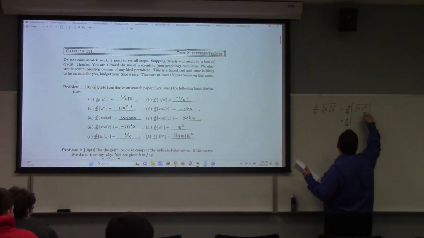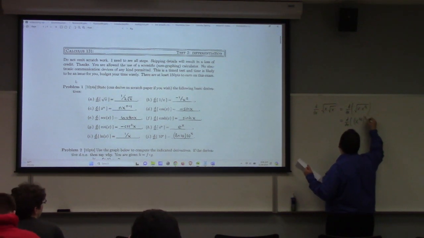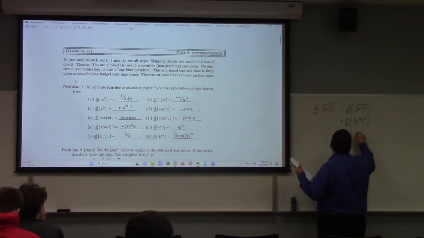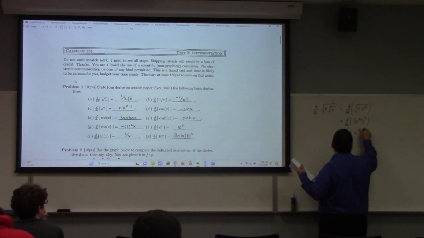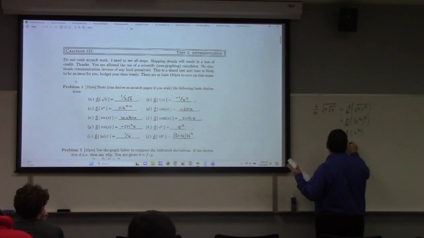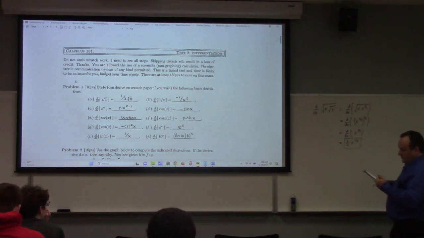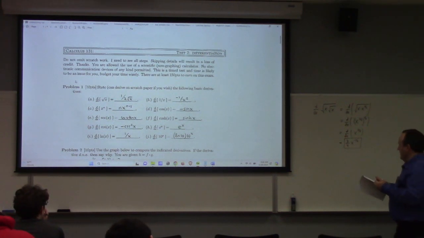That's x to the what? 1/2 plus 1/2 is 1. So we have x to the 1/2 all to the what? To the 1/2 power. In other words, we're differentiating x to the 3/4. So the answer there would have been 3/4 x to the minus 1/4. So that would be K.